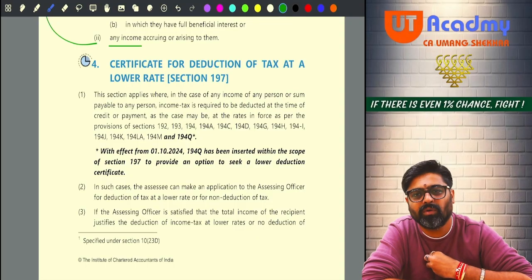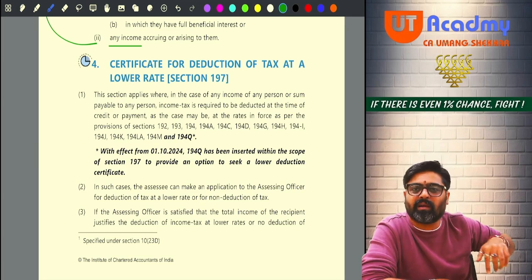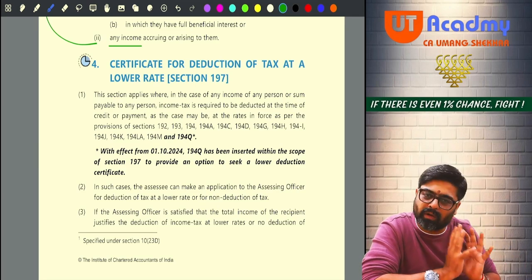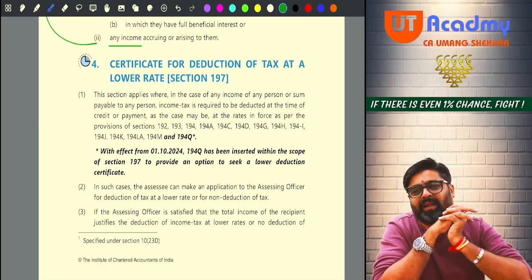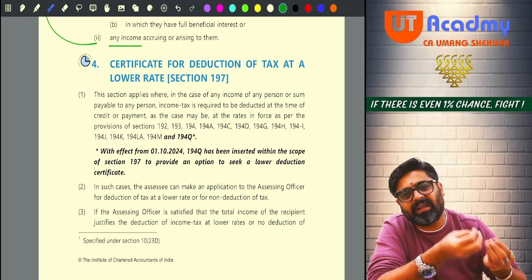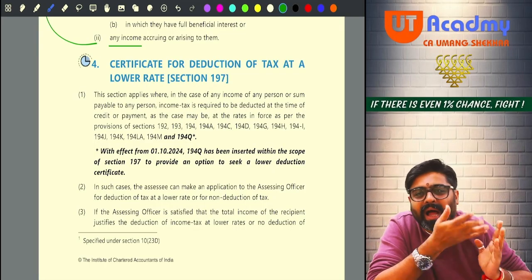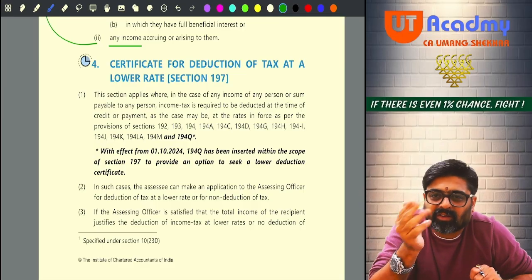I'm telling you, the income which you are going to give me plus my other incomes for this year, even if I take all these incomes, I am not liable to pay any tax this year. And even if there is some tax payable, everything goes for rebate. So why are you deducting the TDS on my income?